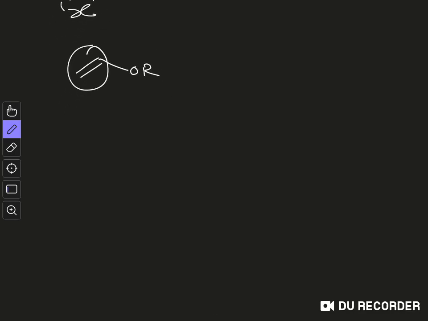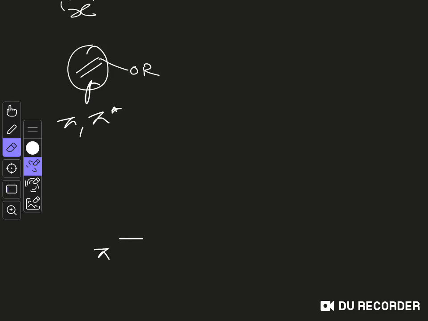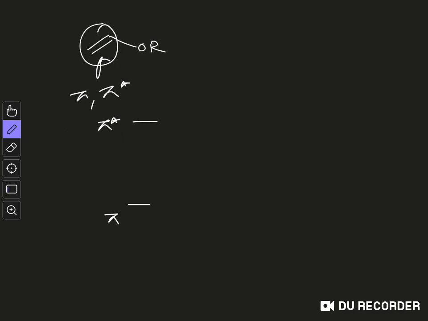For this alkene we will have one pi and another pi star. So we put this pi over here and this pi star over here, right? So this is the pi star. So let me just erase it. Yeah, so this is the pi level and this is the pi star level, and now oxygen will have lower